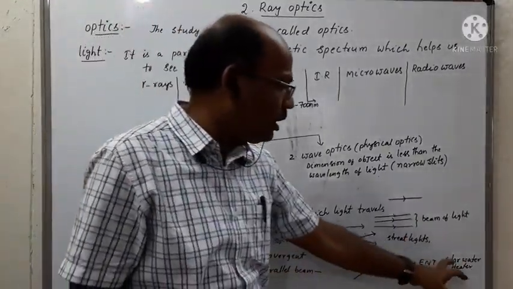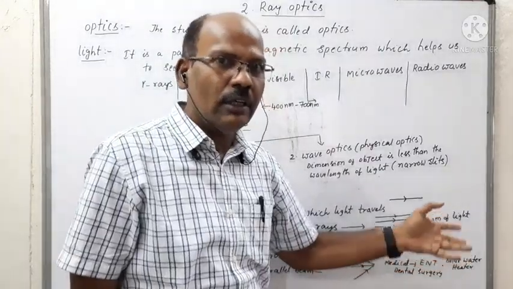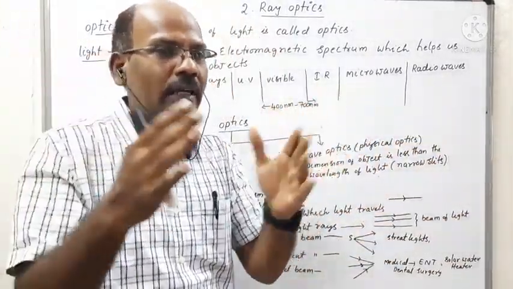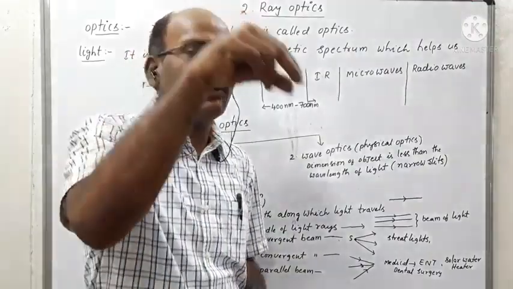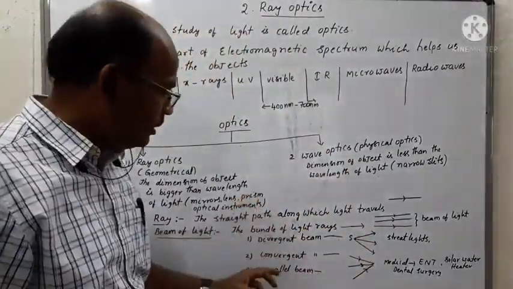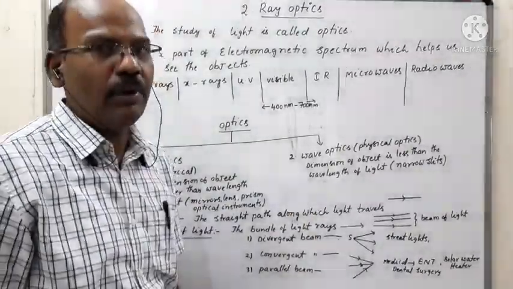In the case of solar water heaters, there also we observe the light rays which are coming from different directions converging at one common point. So such type of light rays are called a convergent beam of light rays.